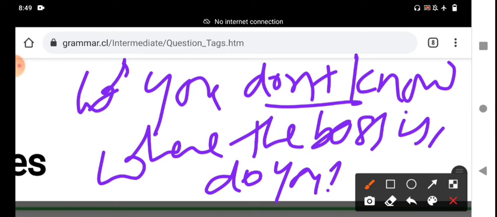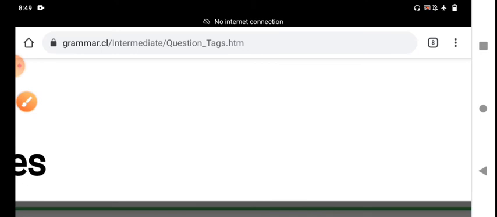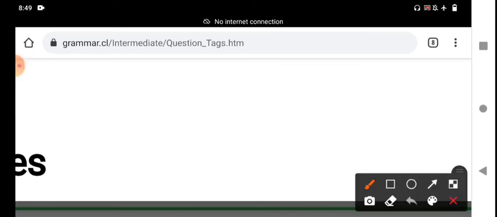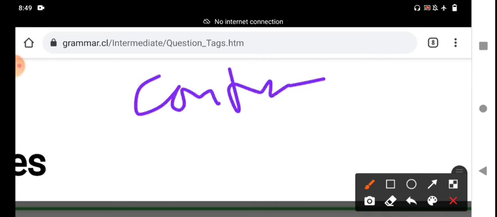And if you know the answer and it is just confirmation, we use falling intonation. It is entirely vice versa, the opposite. If you know the answer already and it is just confirmation, we use a falling tone with the question tag.